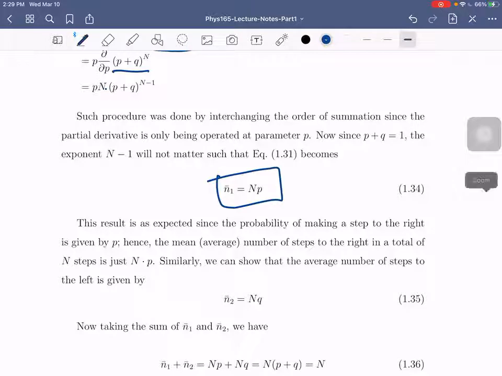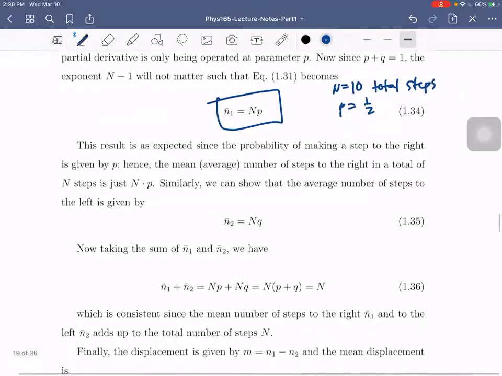Kasi nga, halimbawa, you have 10 total number of steps, and you have the probability of going to the right is 1/2. Ano yung chance na tawag dito, ilan yung steps to the right, average? You just have to multiply it. So, ibig sabihin, 5 steps to the right and 5 steps to the left. So, ganun lang siya. Okay?